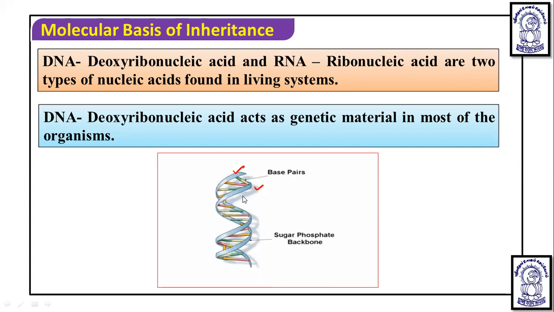In a base pair you will see the nitrogenous bases like adenine, thymine, guanine and cytosine. As you can see, adenine pairs with thymine and guanine pairs with cytosine. This is the basic structure. I am just giving you a hint of how DNA looks, but we will discuss the structure in more detail. So the two strands are helically wound around each other, and are joined by the nitrogenous bases: the adenine-thymine pairing and the guanine-cytosine pairing.